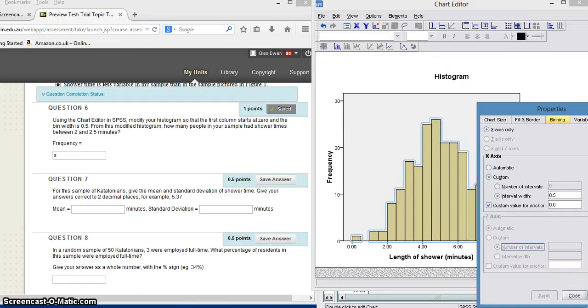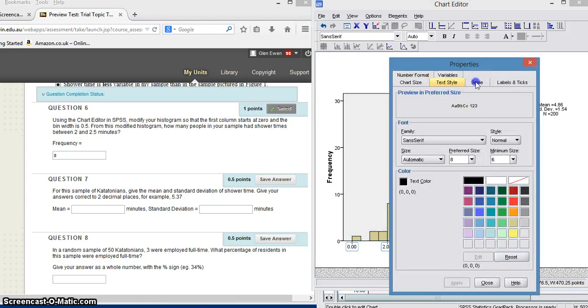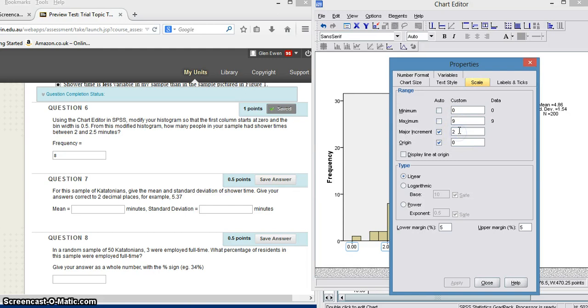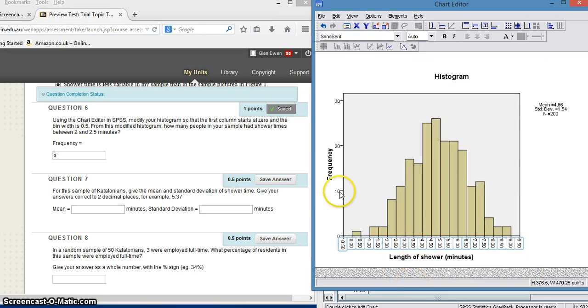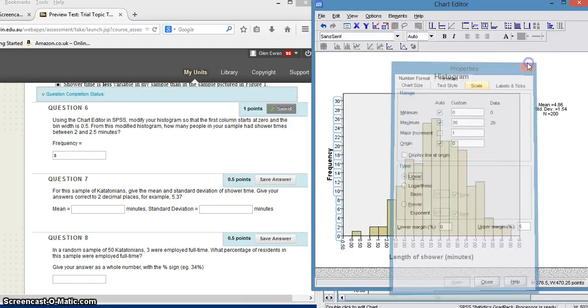Okay, so we've now got 2 to 2.5 to 3 to 3.5 to 4. Now to make sure we can look at that, we can change the scale there if we wanted to, and again the major increment, we'll change it to 0.5, and let's have a look. It just means we can read that off a little bit easier. And if we want to change this one, we can double click on the information we want. The major increment is 10, let's make it 1, and then we can read off what we're looking for.